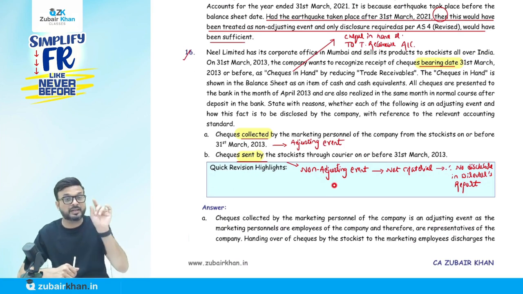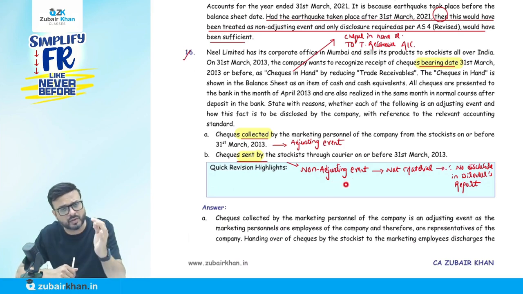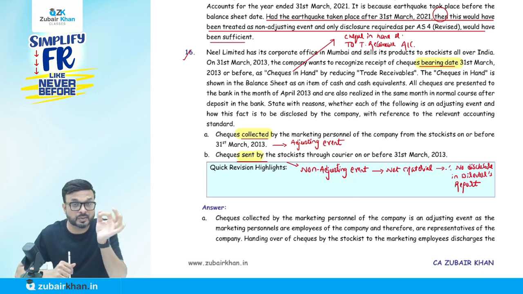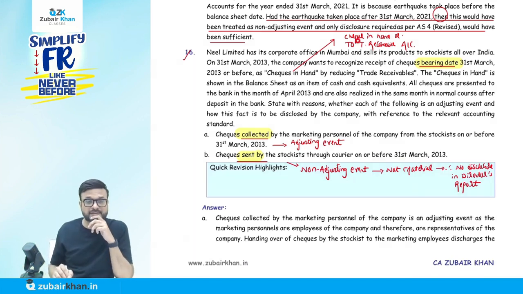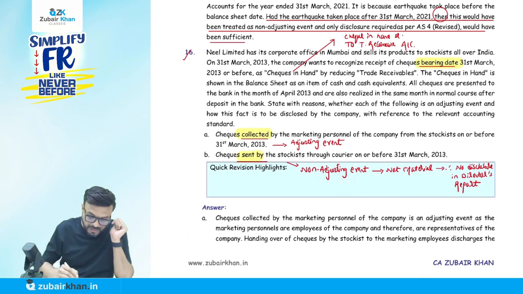But what happens in case of a non-adjusting event? If it is significant, or we call it material, then we have to disclose it in the approving authority report. But if it is a non-adjusting event and it is not significant, not material, then no disclosure in director's report is required. Why is it not material? Let me tell you. What entry have we passed? If they are not passing this entry, first of all, it's an adjusting event. Here it is correct.